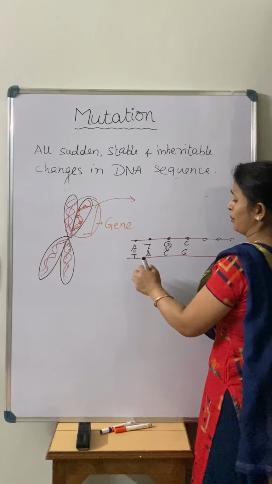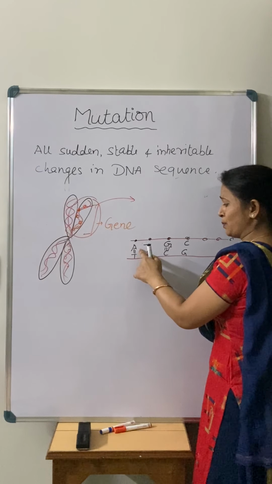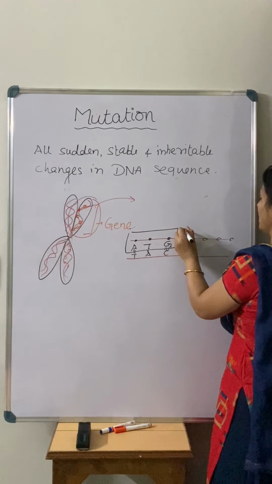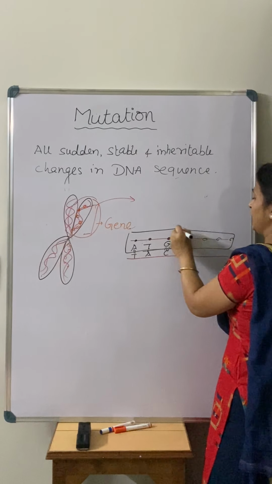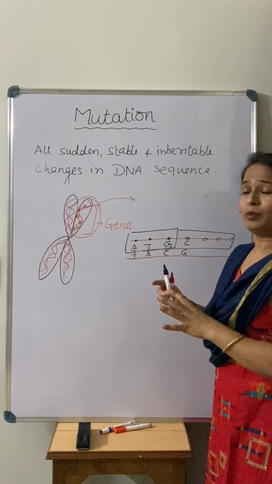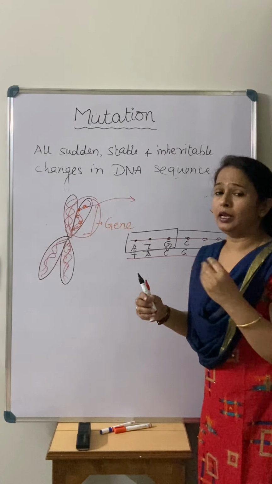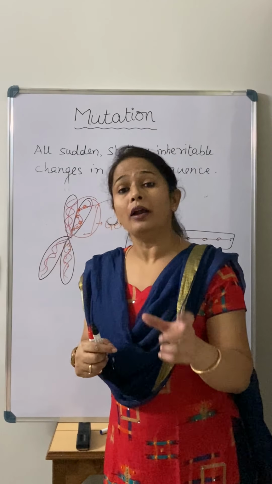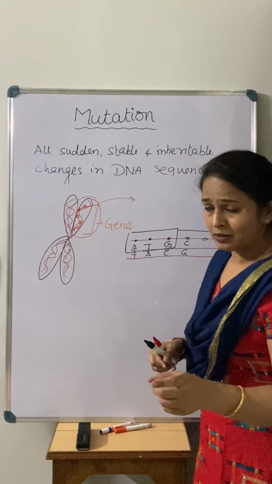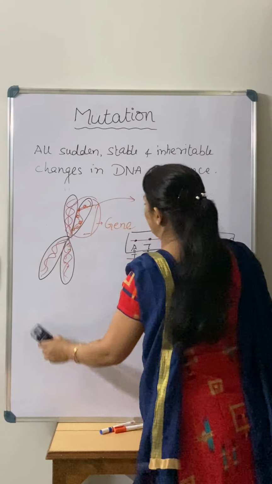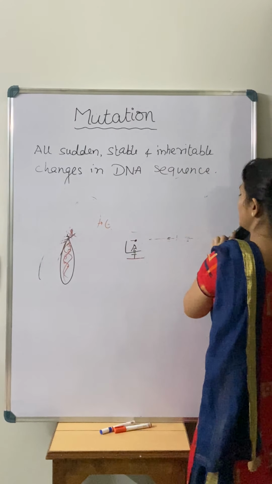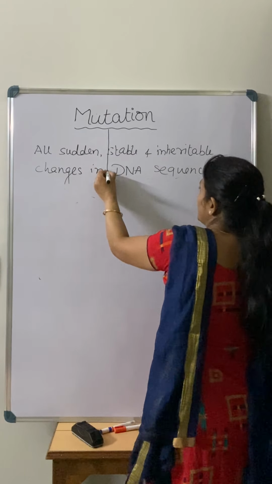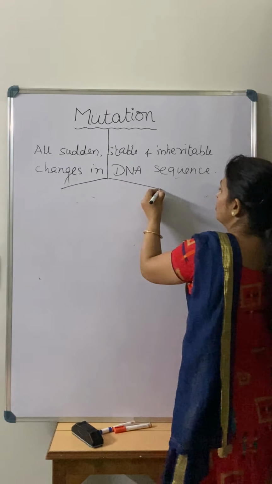Whatever changes take place, maybe it takes place in a base pair, or maybe in a sequence of base pairs, or maybe in a whole segment of DNA, right. When the changes take place at a point, or in a frame, or in a whole segment of DNA or part of a DNA, on the basis of that, mutation is of different types. So the types of mutation are actually 2.